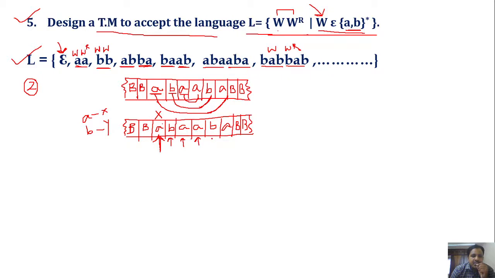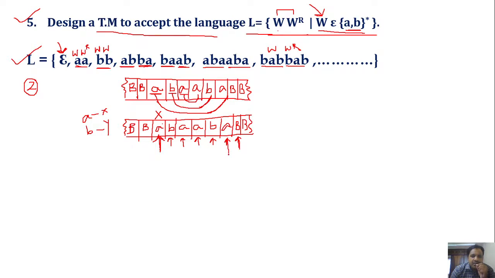The logic is that first we have to go through the symbols until we find the blank, and after getting blank, if you move the head towards left, it will give the last symbol. So I keep on moving the head towards right until I get a blank. Here I got the blank symbol. After getting a blank, I keep that blank as it is and move the head towards left.